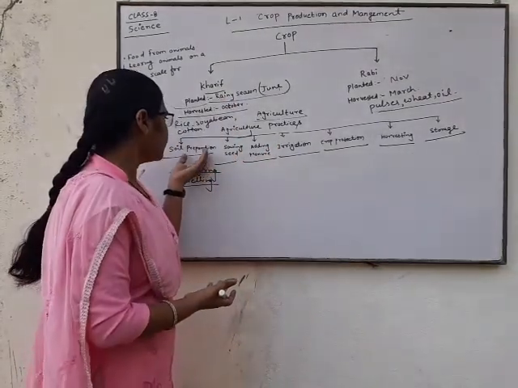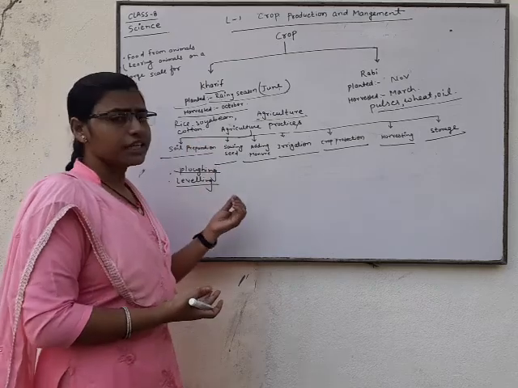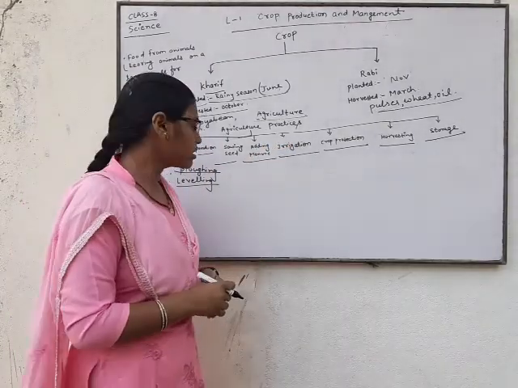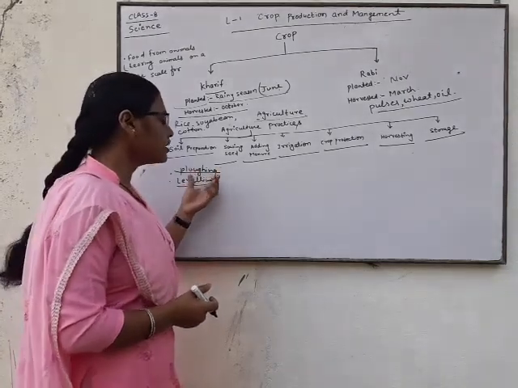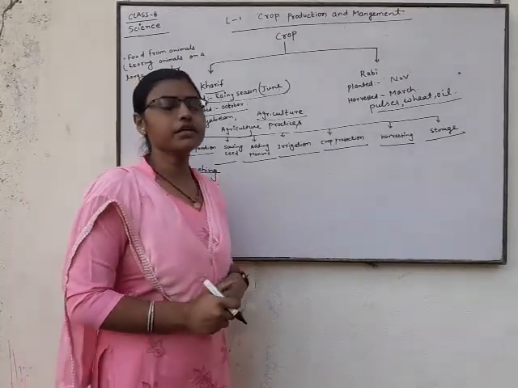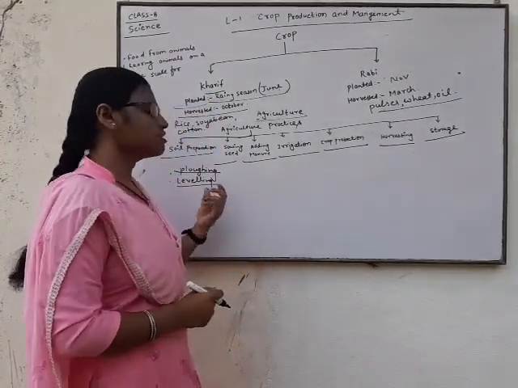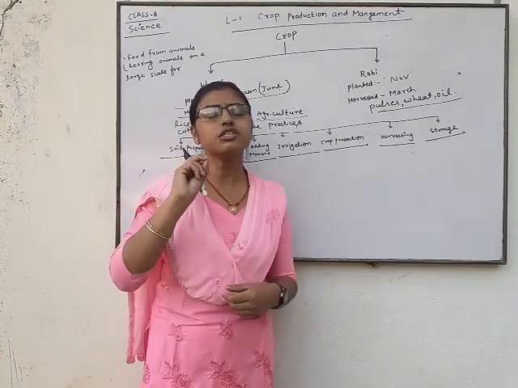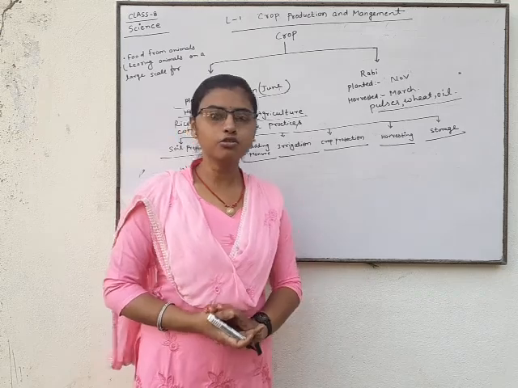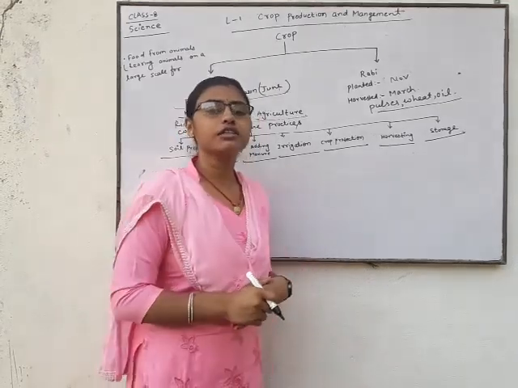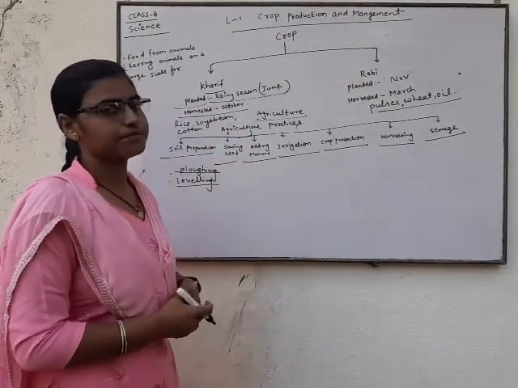So before sowing seed and growing plants, we should prepare the soil. Ploughing is the process by which triangular strips are used to loosen the soil.